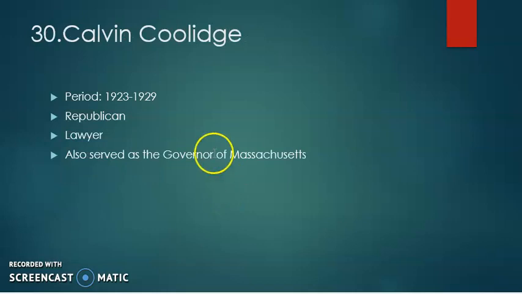And Calvin Coolidge was the 30th president of USA, and he ruled USA from 1923 to 1929, and he was a Republican, a lawyer, and also served as the governor of Massachusetts.